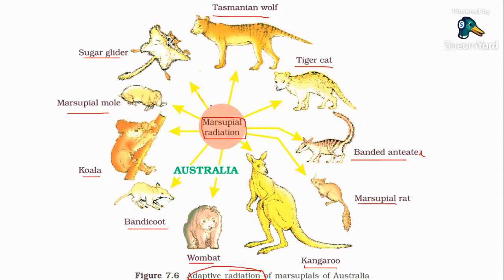These are different. No need to memorize all these things. Just study the table that is given there. I was not able to include that as a single slide over here. I forgot to include it, so I'll tell you the page number. You can refer to that and study. Figure 7.7 of Evolution, page number 134. On page 134 you have a figure, a comparison between the marsupials and placental and non-placental mammals. So you have to study that table. They can ask you a match the following question for sure this year.